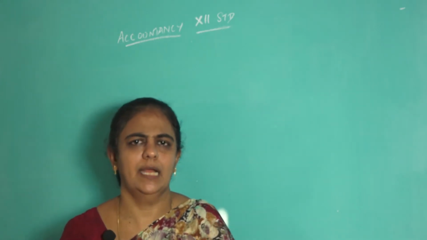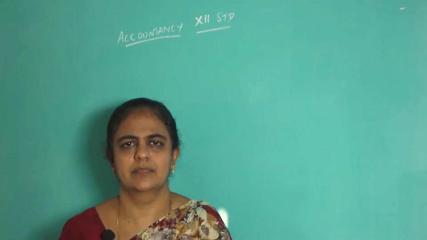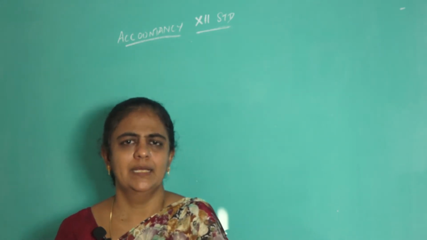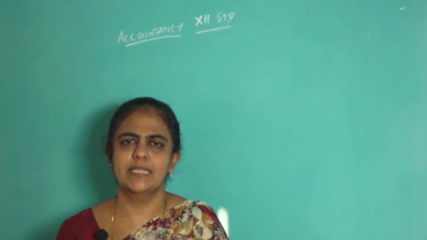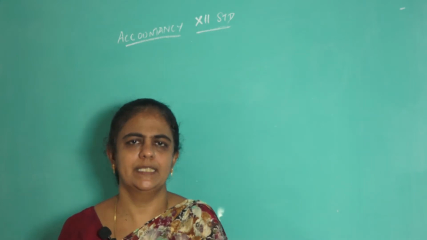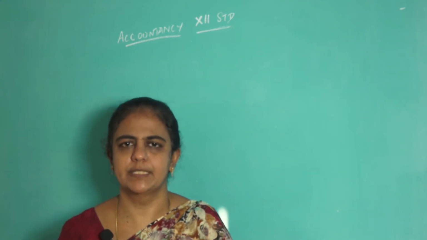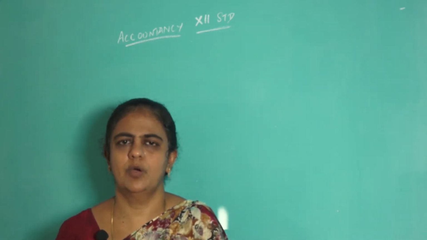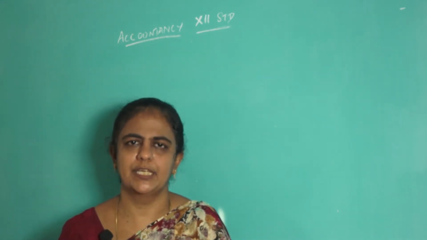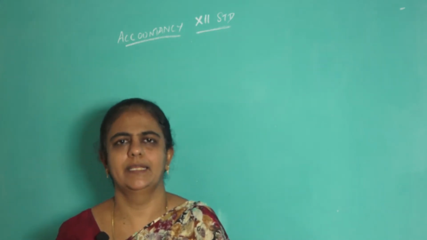In case of admission, you are calculating sacrificing ratio. Why? Because a partner is coming inside the business. So the other partners, existing partners, sacrifice one part of their profit and give it to the new incoming partner. Here what is happening? A partner is going out of the firm, is retiring. So his share will be taken up by the other continuing partners. The partners are going to continue the business. They will take over the share that was so far gained by the retiring partner. So in case of admission, we calculate sacrificing ratio, and in case of retirement, we calculate gaining ratio.